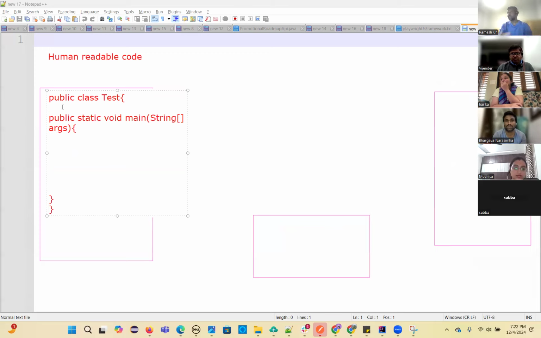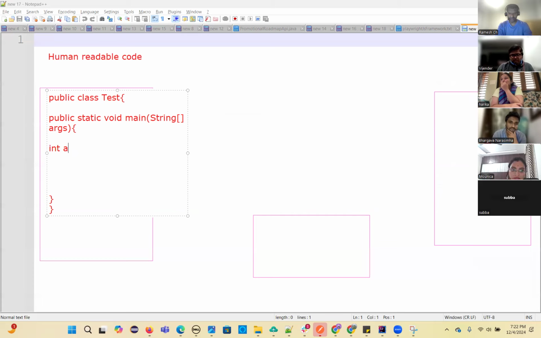Inside this main method, this is what we call the main method. Inside this main method, you can write all the code. The execution starts from this main method onwards only. The cursor will be here first. Whatever you write inside this main method will be executed.